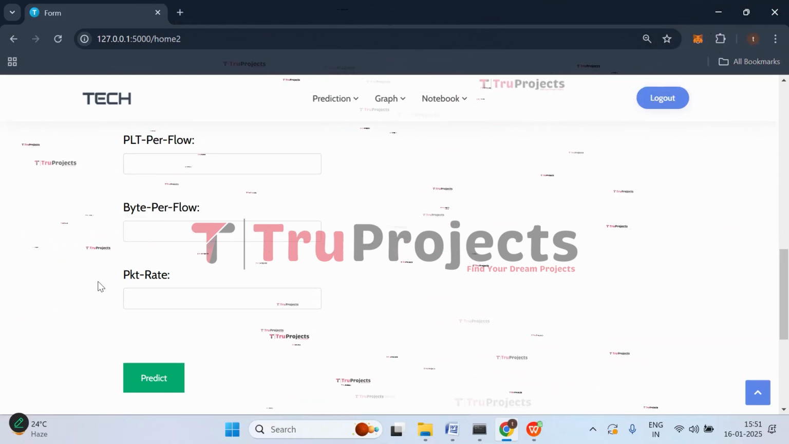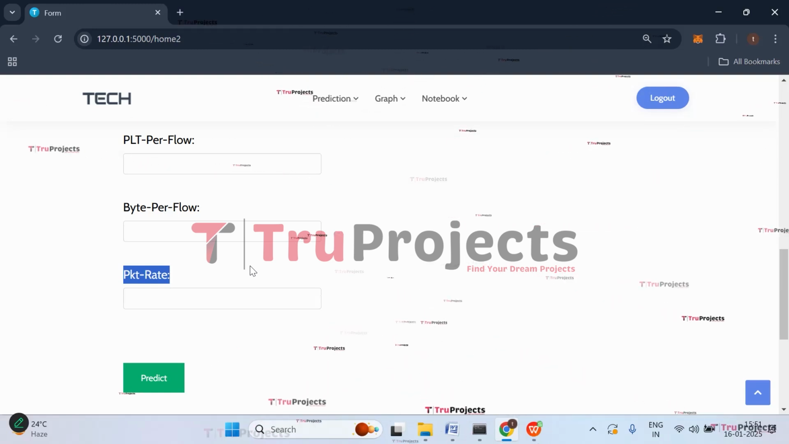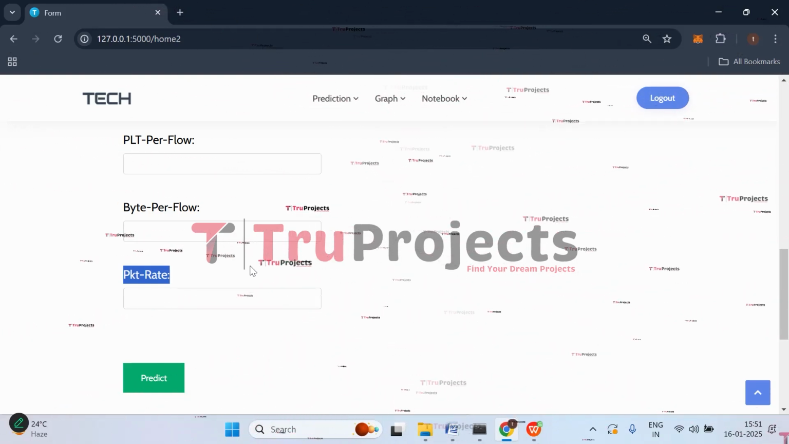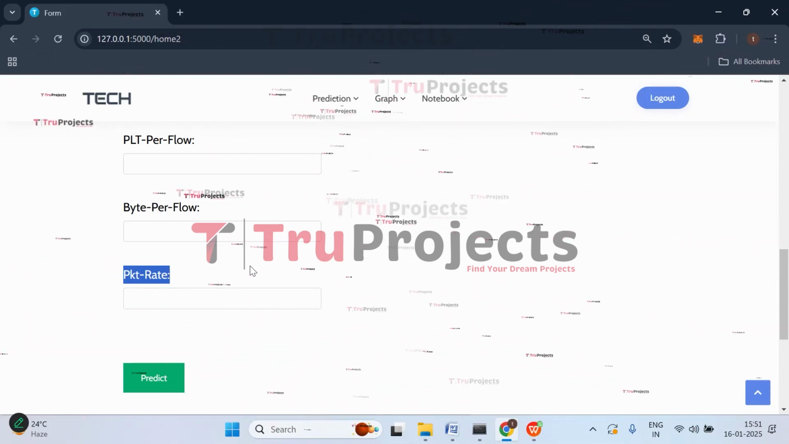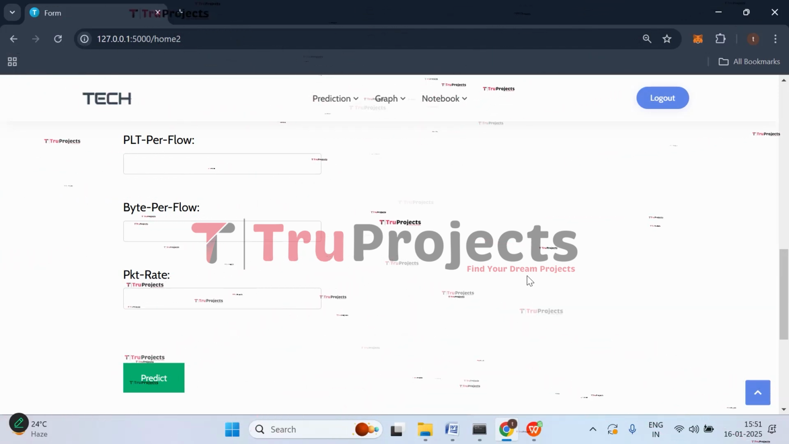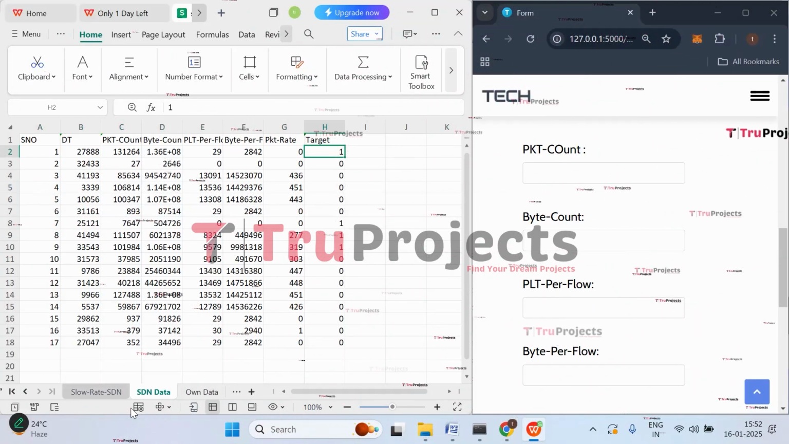The last one we have is the packet rate, that is PKT rate. It is the rate at which packets are transmitted in the flow, typically measured in packets per second, that is PPS. It indicates the speed of communication and helps to detect abnormal traffic bursts. So this is all about the parameters. Now let us enter them. Let's open this sheet. So here we have test cases.